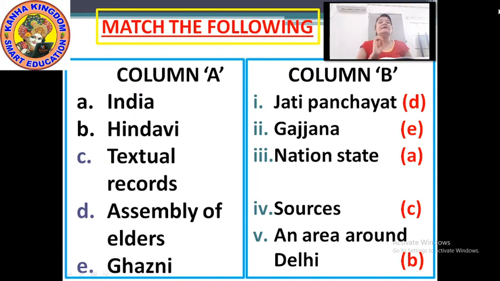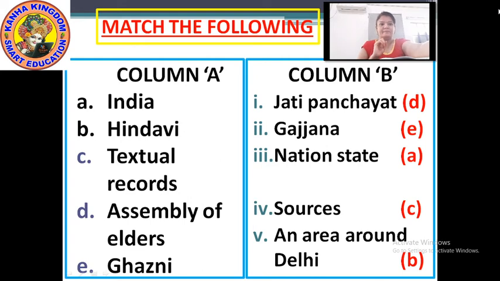Next, column A, assembly of elders. The answer is column B, number 1, Jati Panchayat. And then Ghazni. Column B, option 2, Ghazana. Okay. Moving to our last question, that is define.